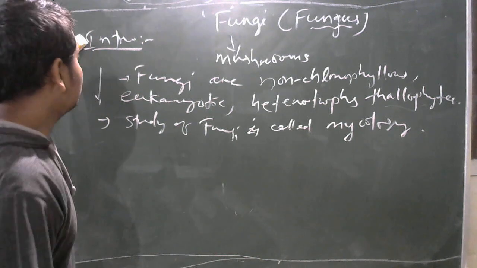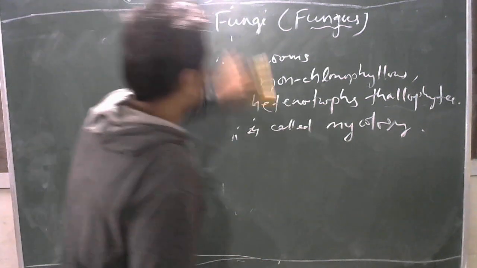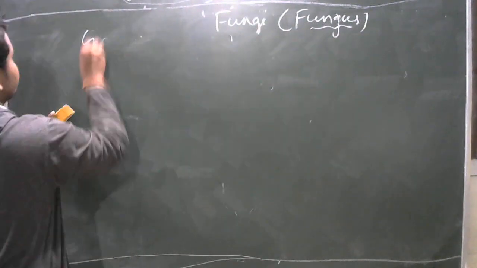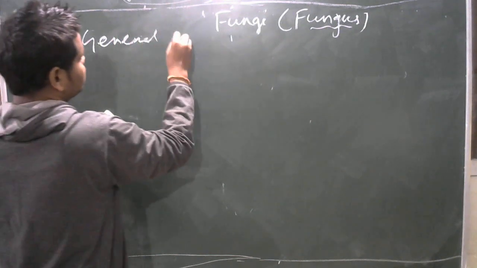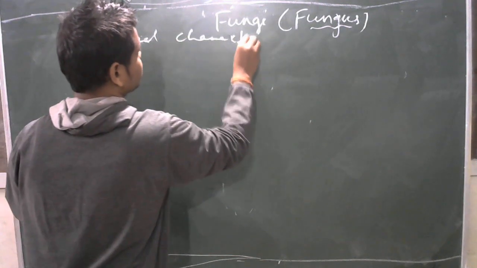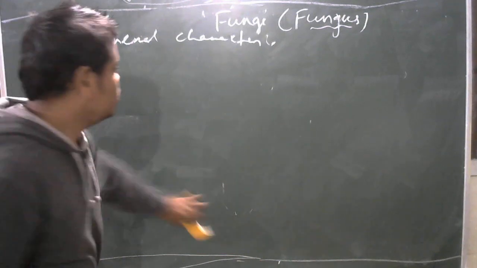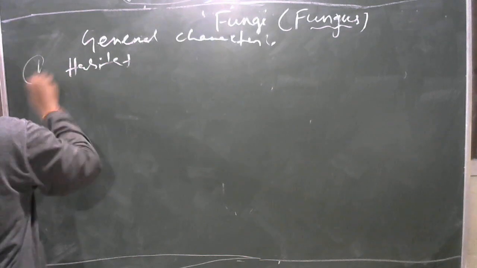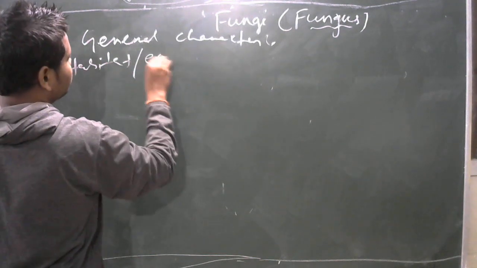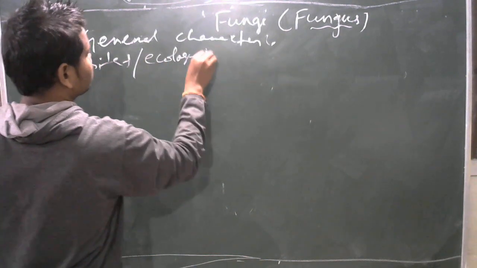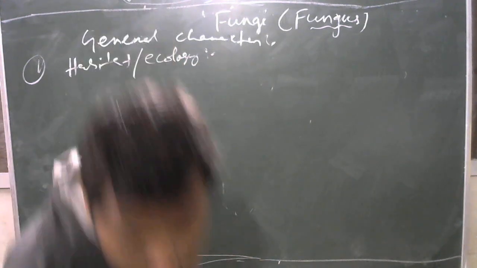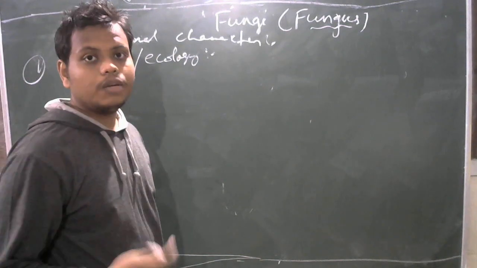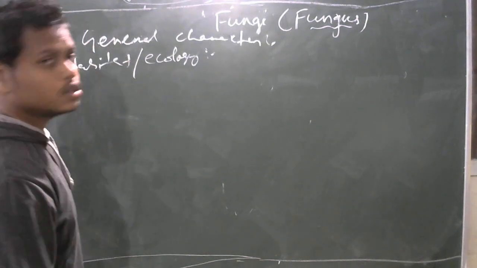Then we come to their general characters. In general characters, first we are going to discuss their habitat. Number one, habitat, or you may say their ecology. What is the habitat? Habitat means the environmental condition in which these fungi grow. What is the environmental condition required? That is called the habitat.